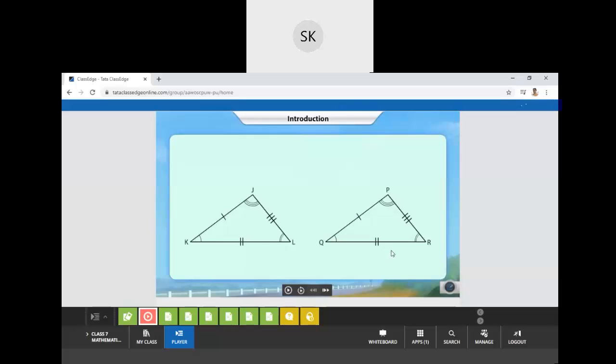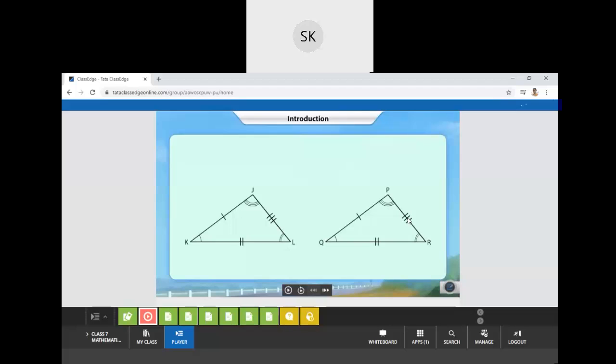Symbolically it is denoted that KL side is congruent to, or is in equal measure with, QR side. Like the same, ZL side is denoted with three lines and PR is also denoted with three lines, means they are equal in measure. So their three sides are equal.